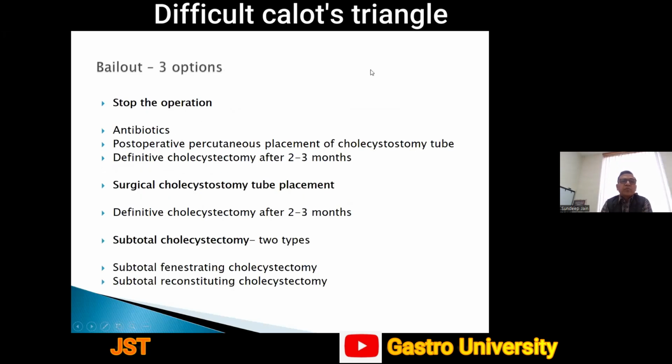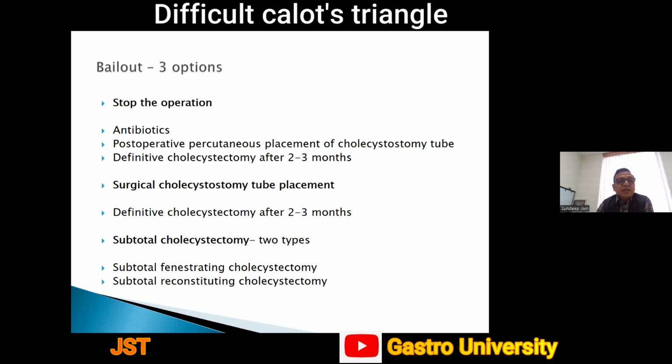There are 3 options for bailout procedures. Stop the operation and put the patient on antibiotics, with percutaneous placement of a cholecystostomy tube and definitive cholecystectomy to be planned after 2 to 3 months. Surgical cholecystostomy tube placement followed by definitive surgery after 2 to 3 months. And subtotal cholecystectomy, which is of 2 types: subtotal fenestrating cholecystectomy and subtotal reconstituting cholecystectomy.